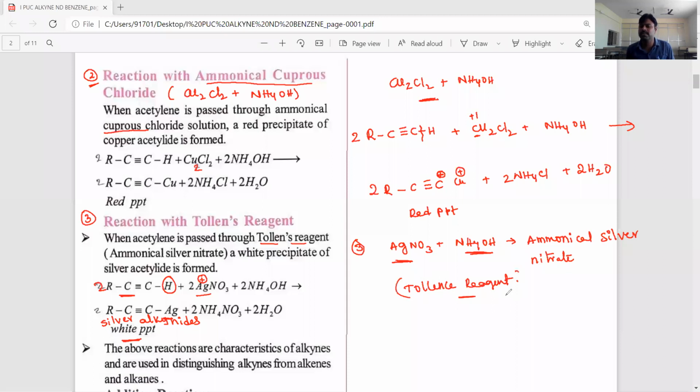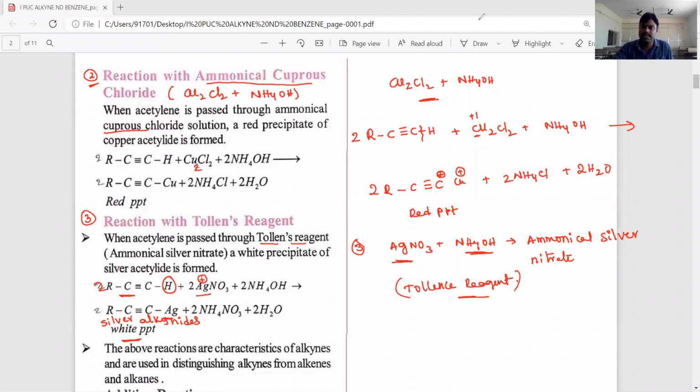These reagents react with terminal alkynes only. So based on the above reactions, we can identify that terminal alkynes have acidic nature. Non-terminal alkynes don't have acidic nature. You have to remember that.